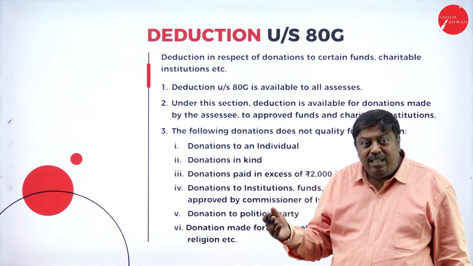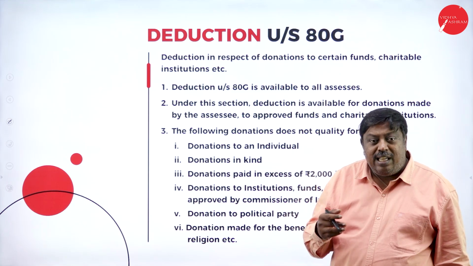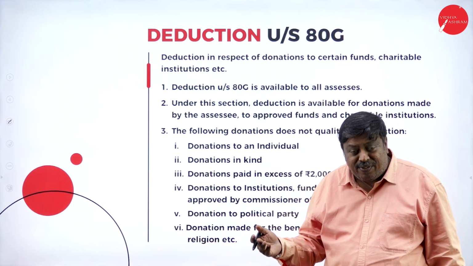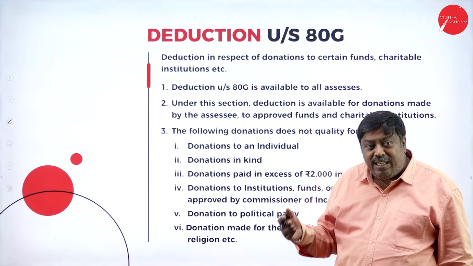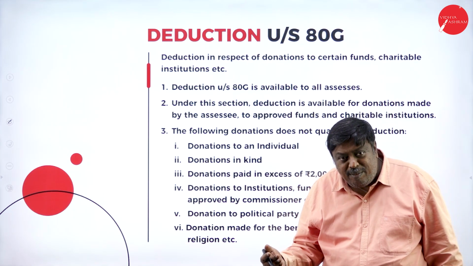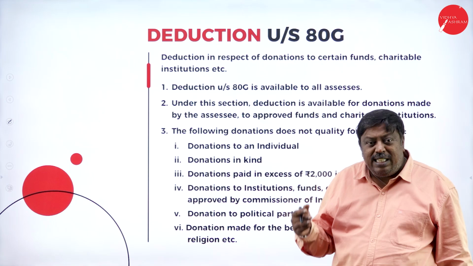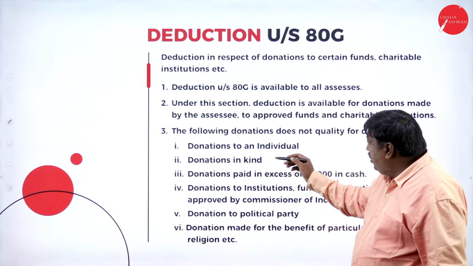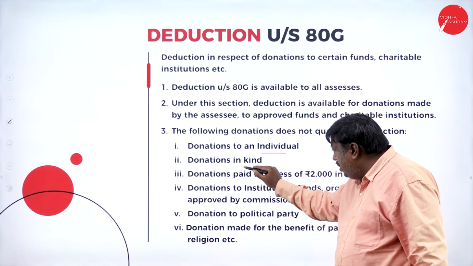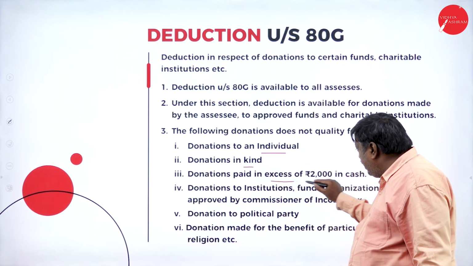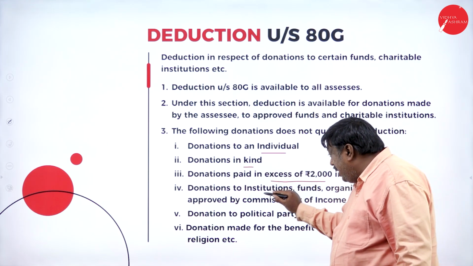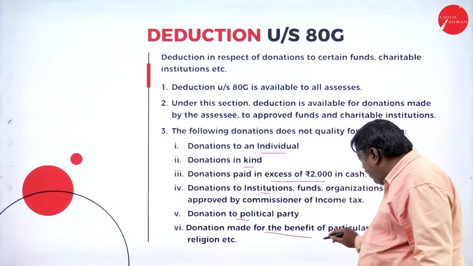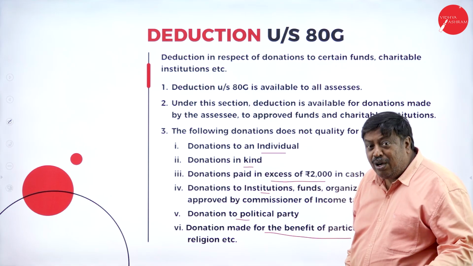Earthquake Relief Fund, National Fund, Zilla Fund, whatever we have for that. And like we have Zilla Surakshit Fund and other funds, whatever is given here, whether it is a 50% claim or 100% claim. So these things we are going to learn under section 80G. Donation to an individual, donation in kind, donation paid in excess of 2,000, donation to institution, donation to political party, donation made for the benefit of a particular community or religion.